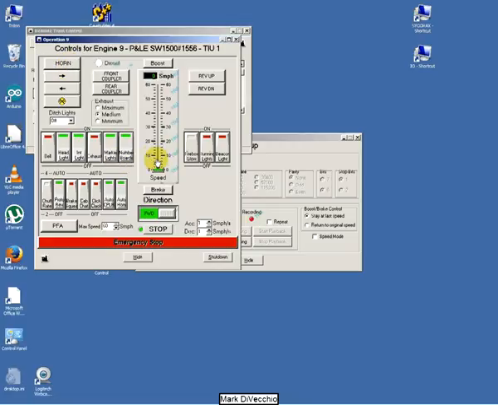Make it run forward for a little bit. Stop it.